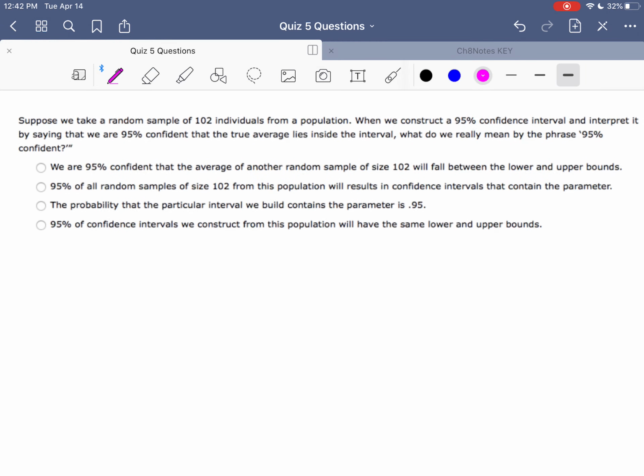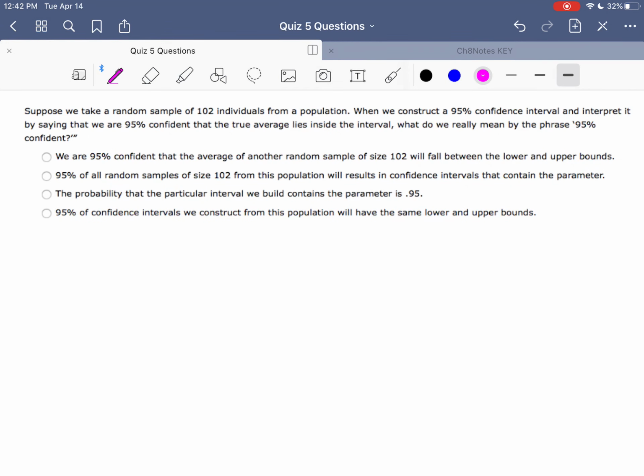Our very last question. Suppose we take a random sample of 102 individuals from a population. When we construct a 95% confidence interval and interpret it by saying that we are 95% confident that the true average lies inside the interval, what do we really mean by the phrase 95% confident? So this is asking us to interpret the level. On the very first question of this quiz, we were interpreting the interval, meaning we wanted to make sure we talked about the lower bound and the upper bound. We don't even have the lower bound and the upper bound here.